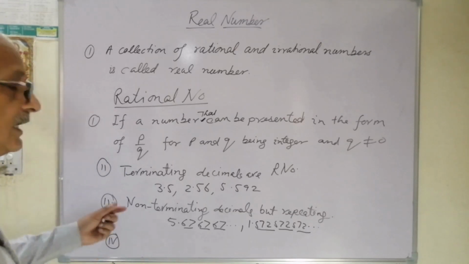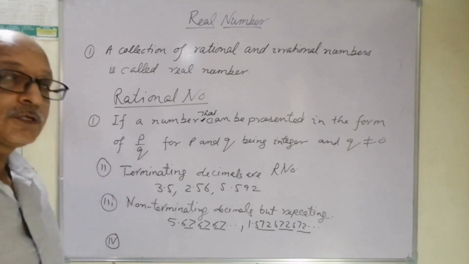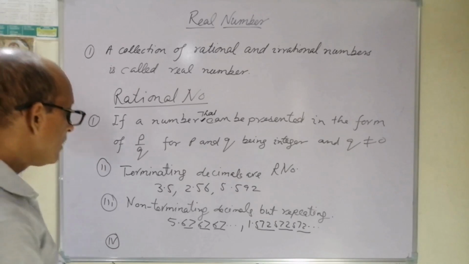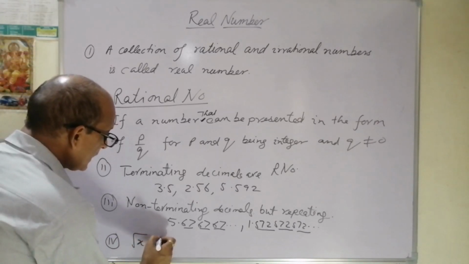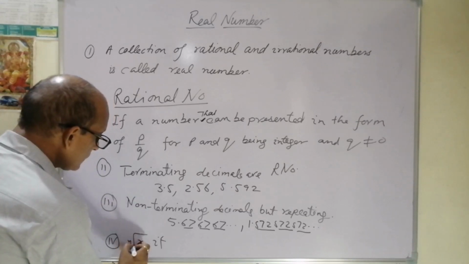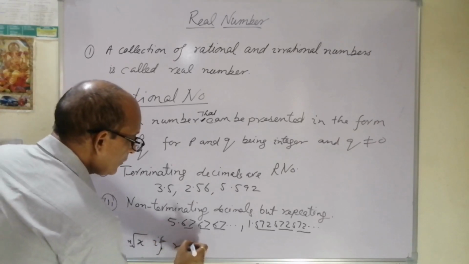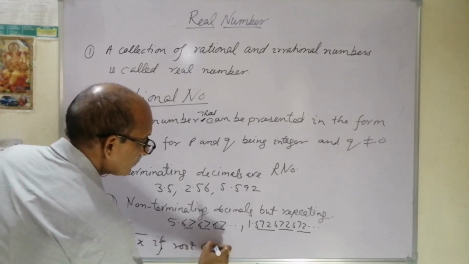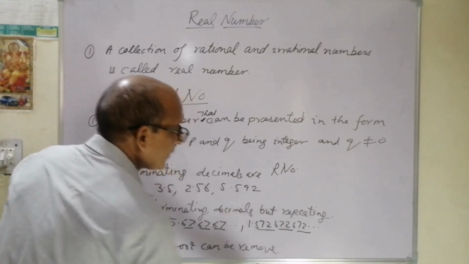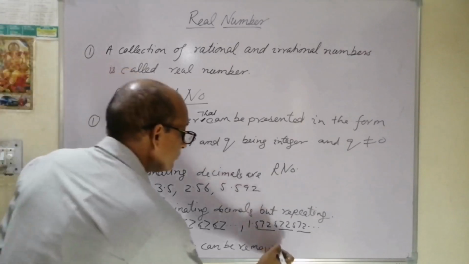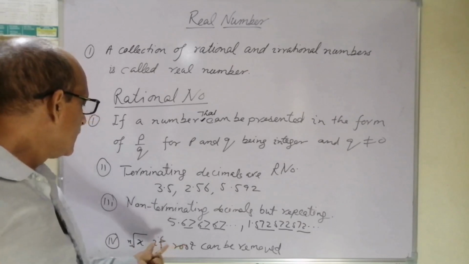Okay. Next one is a number in the form of a root, where the root is itself removable, like under root we write nth root of x, if the root can be removed.